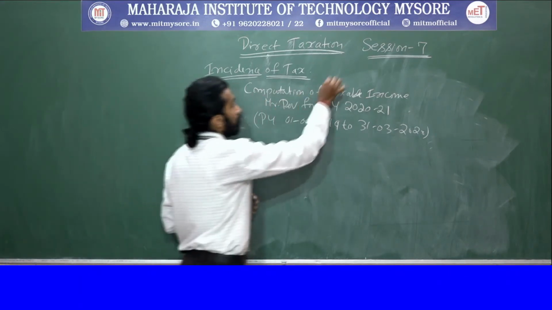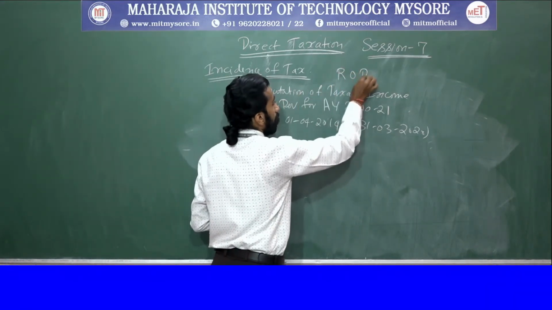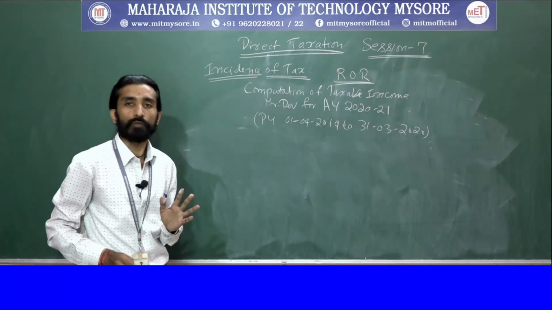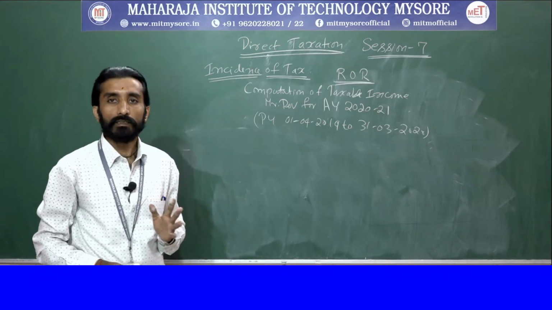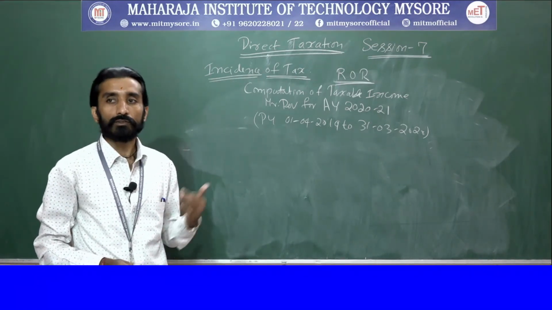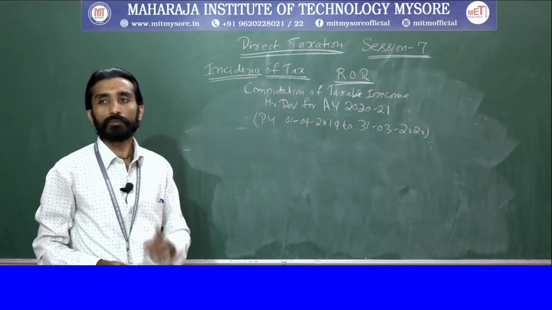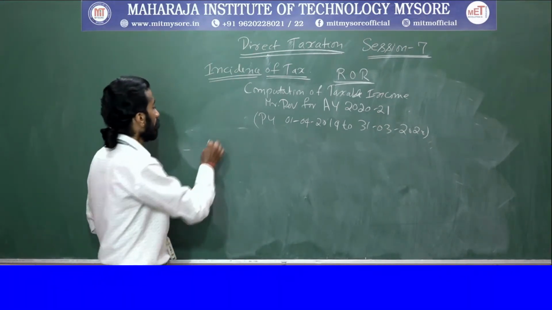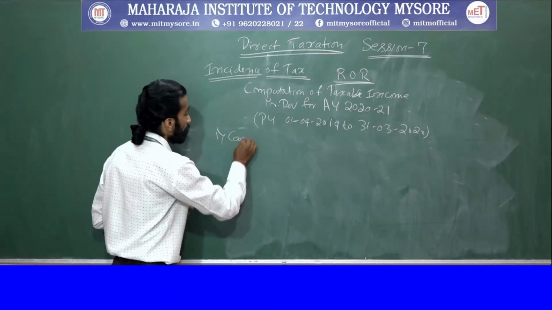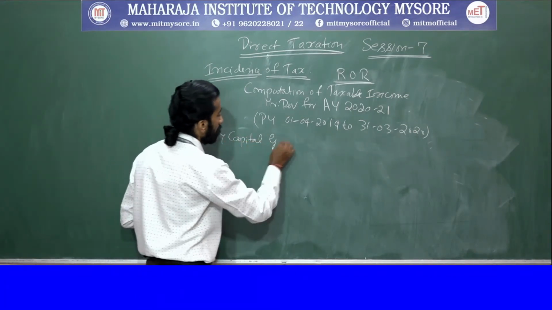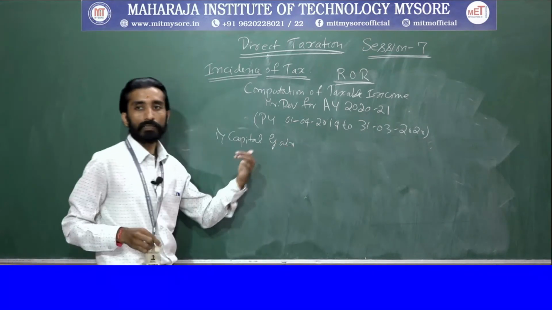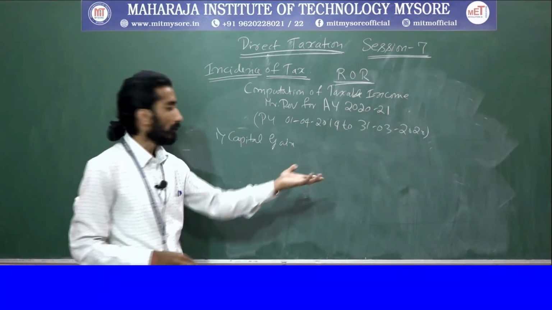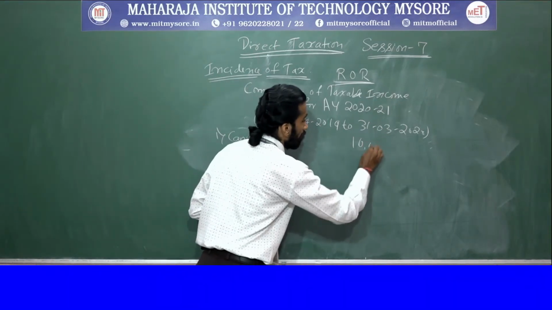So here, this is with respect to resident and ordinarily resident. Only one case they have asked. In the previous problem, they had asked with respect to all 3 residential statuses. But in this case, it is only with respect to one residential status. So we will calculate. First one is what? Capital gain. Capital gain arises out of what? Sale of house situated in Pune. How much is it? It is 10 lakh.